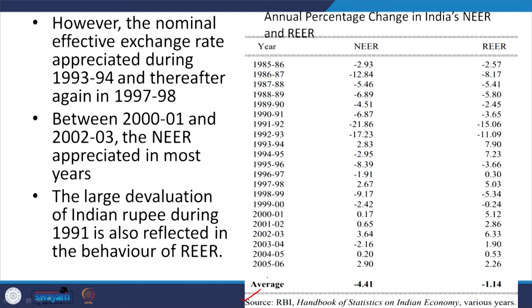So, you can take a note of these changes. On average, NEER is negative for this entire period from 1985 till 2006, and in both indicators the average is negative, but the effect is lower in REER as against NEER.